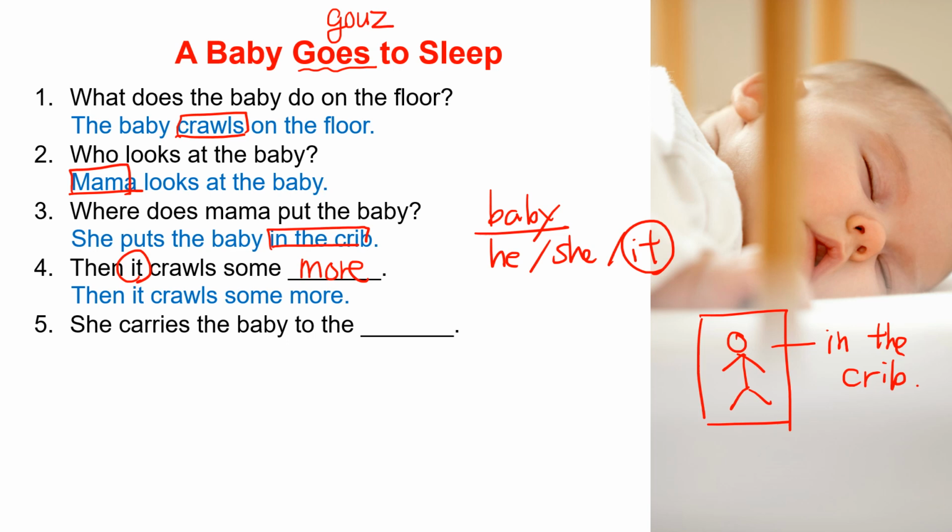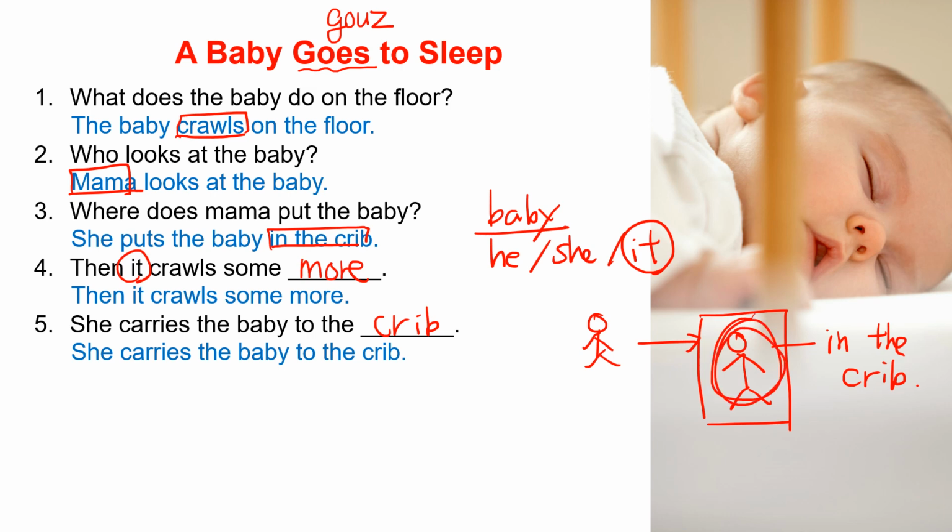And number 5, she carries the baby to the blank. So this is crib. And then she carries the baby here to the crib, C-R-I-B. The story says she carries the baby to the crib. So this is in the crib and this is to the crib.